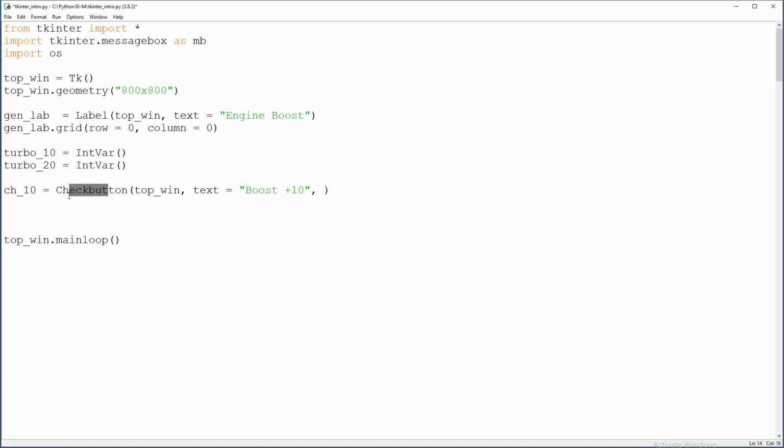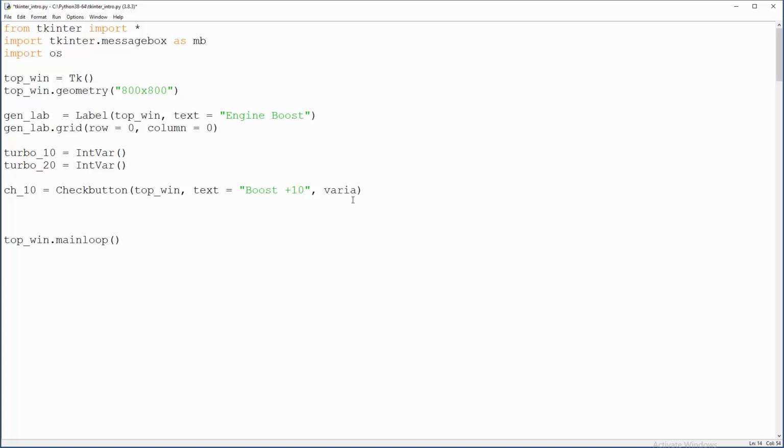So if it's not checked, this thing will be 0, and if we check this button, then this turbo 10 will become 1. So either you have power or you don't have power. Either you are boosting for 10% or not, because that will provide you the option to do multiple checks. We are working here with just 2 buttons, but you get the point.